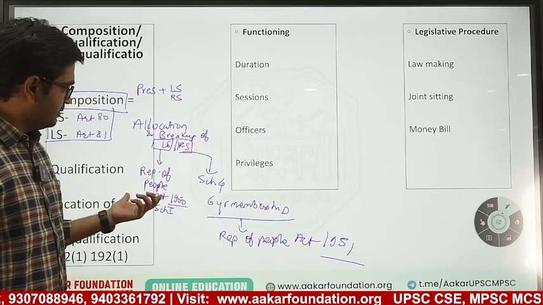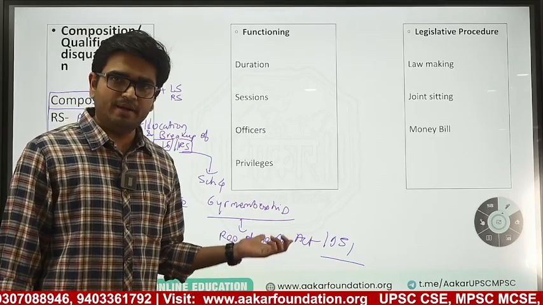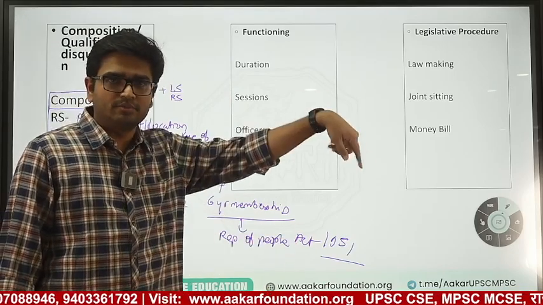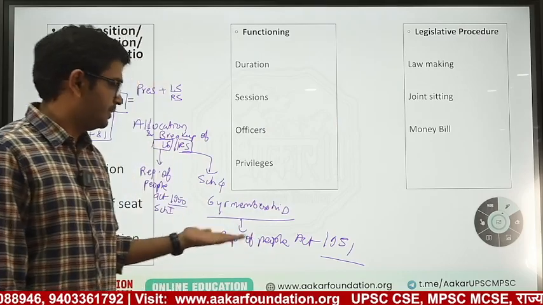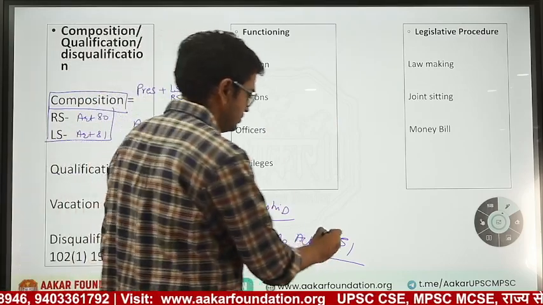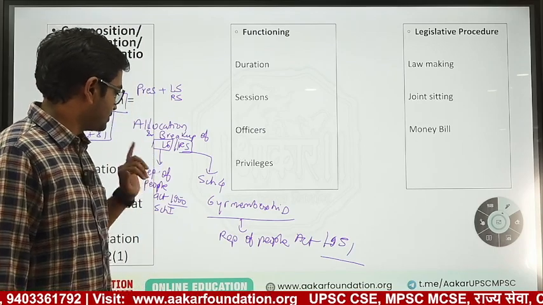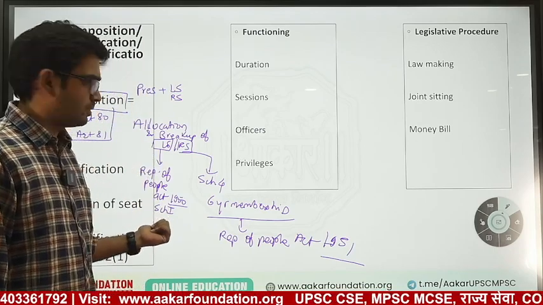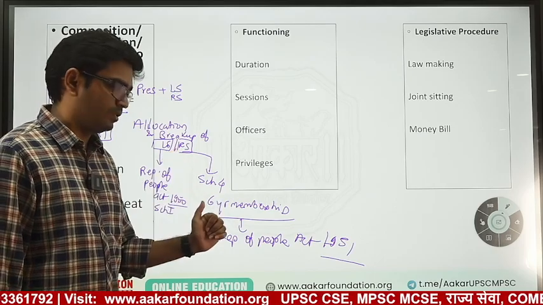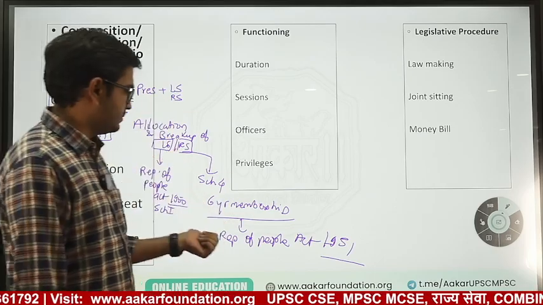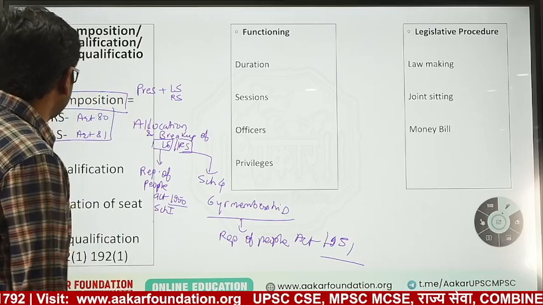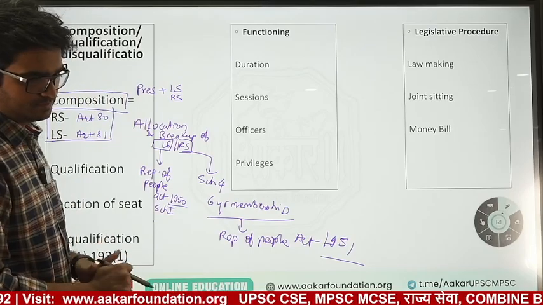We will deal with these two acts in the current affair class, because we are heading towards election. For now you should remember that the allocation breakup for Lok Sabha is given in the 1950 Representation of People Act, for Rajya Sabha in Schedule 4, and the 6-year membership clause is given in the 1951 act. So this is about composition and allocation breakup.